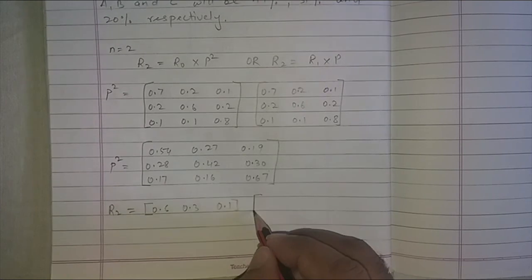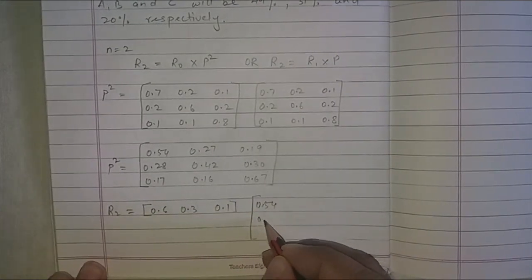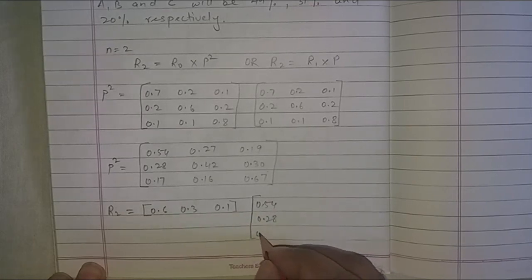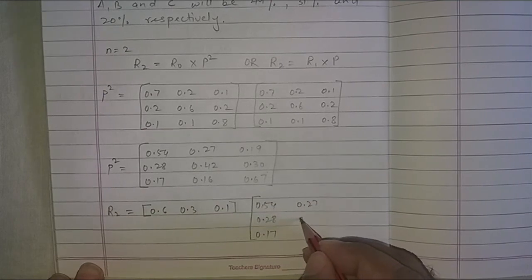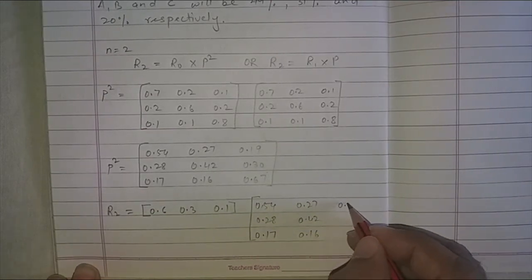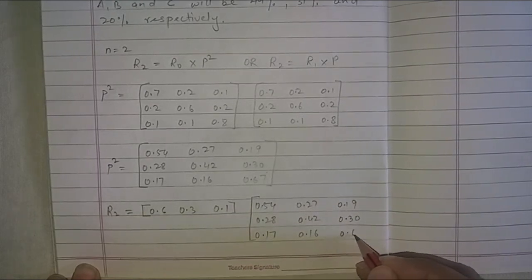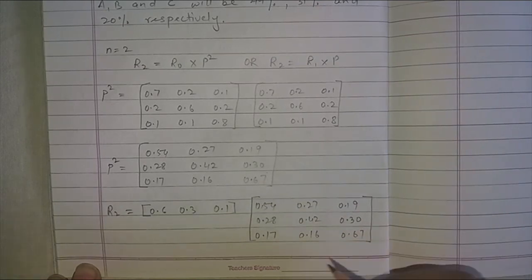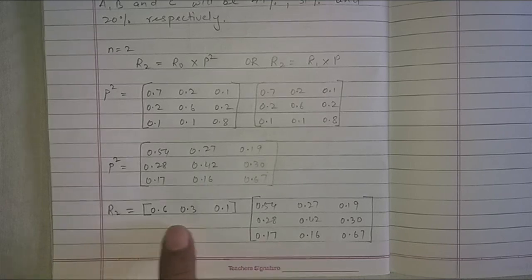This has to be now multiplied by 0.54, 0.28, 0.17, 0.27, 0.42, 0.16, 0.19, 0.30 and 0.67. Okay, so this is how I'll be finding out the value of the various elements.